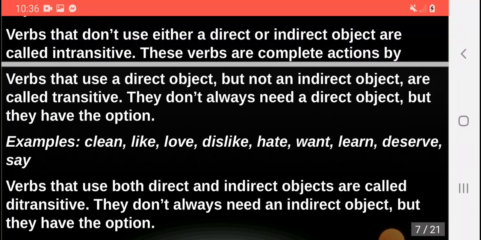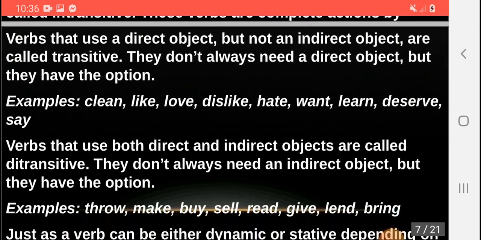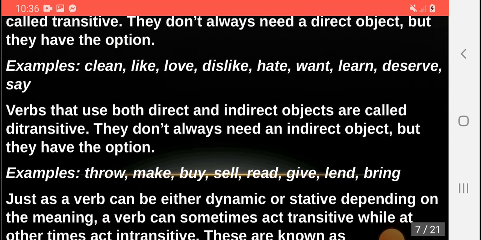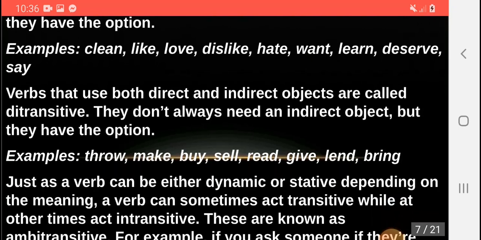Examples are clean, like, love, dislike, hate, want, learn, deserve, say. Verbs that use both direct and indirect object are called ditransitive. They don't always need an indirect object, but they have the option. Examples are throw, make, buy, sell, read, give, lend, bring.